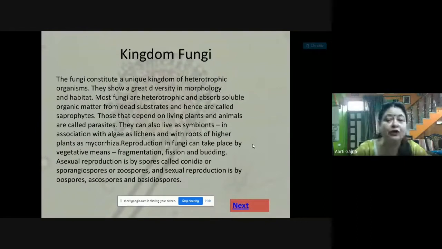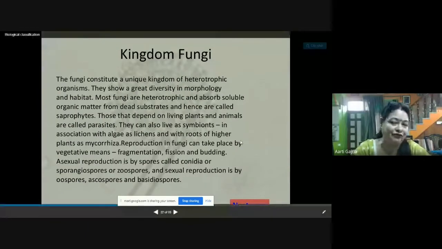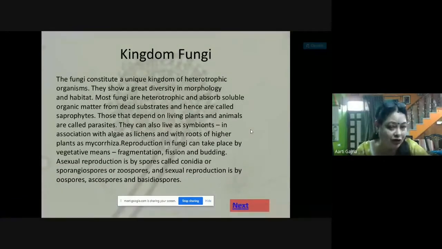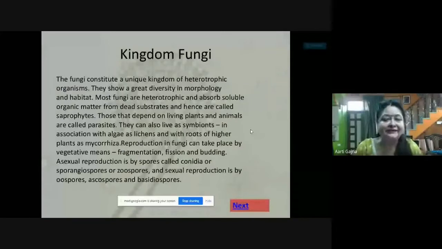And those that depend on living plants and animals for their food, they are called parasites. And parasites means they are harming the host and they are depending on the host for their food. Another mode of nutrition which is also found in fungus is symbiotic mode of nutrition. In symbiotic mode of nutrition, they are staying with other organisms, and there is a mutual consent between two partners and they both are benefiting each other. That is called symbiosis relationship. That is called symbiotic mode of nutrition.